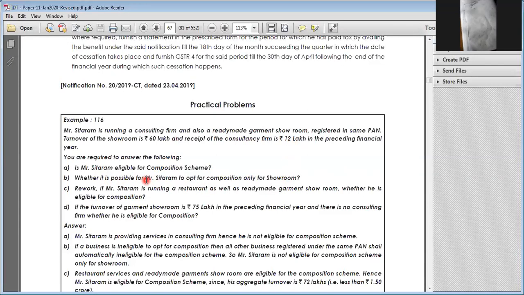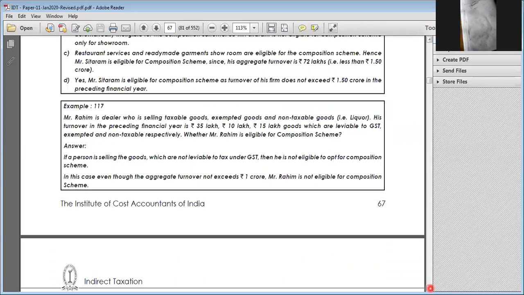Whether it is possible for Mr. Sitaram to opt for the composition scheme for the showroom? No, he cannot be eligible for such composition scheme. Instead of consultancy firm, if it is considered as a restaurant business, then he is eligible. Instead of consultancy, they are saying it was 75 now. So 75 plus 60 is 135, less than 150, so he is eligible for the composition scheme.